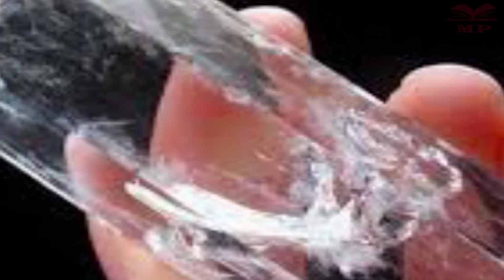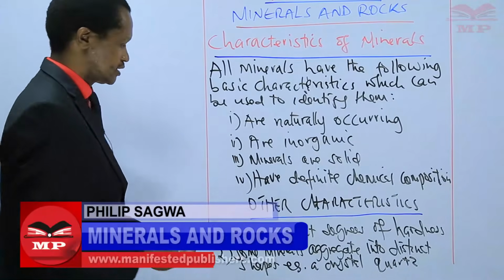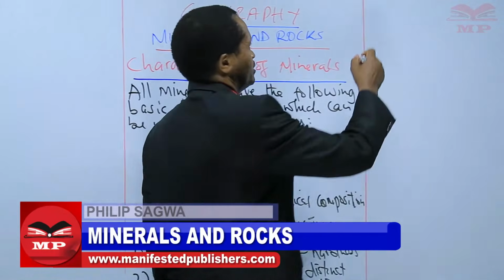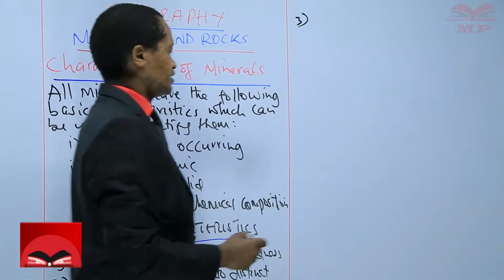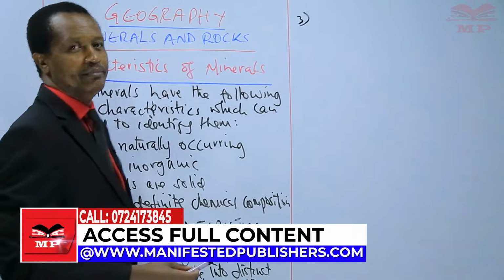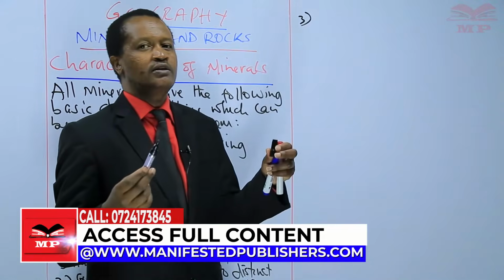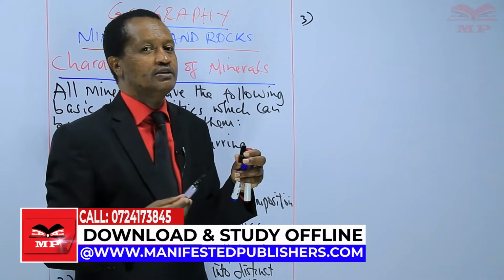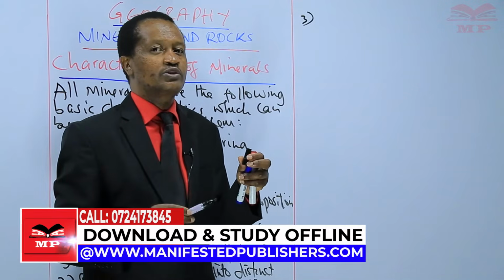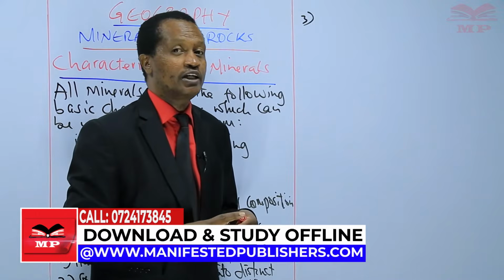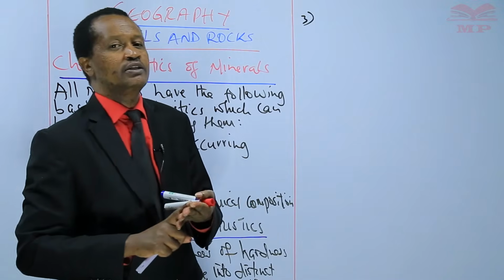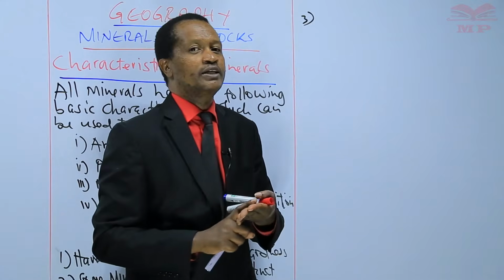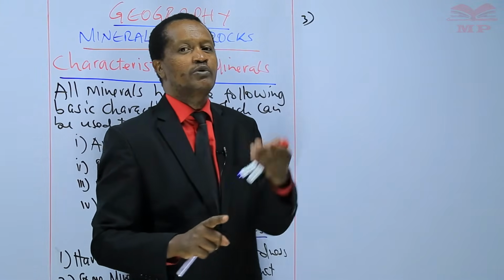The third characteristic of minerals is that some minerals have only one element, whereas others may have more than one element. And I gave examples in our last lesson of minerals that only have one element, like gold, silver, copper, diamond. These 4 minerals only have one element, but others, like bauxite, have more than one element.